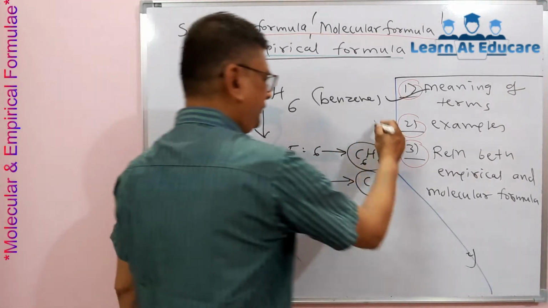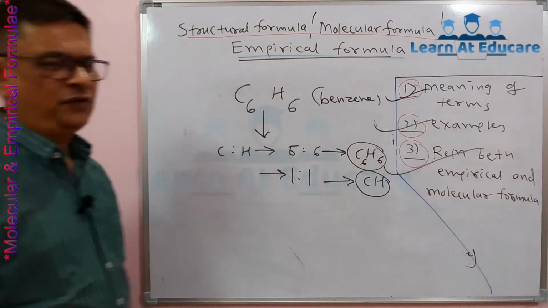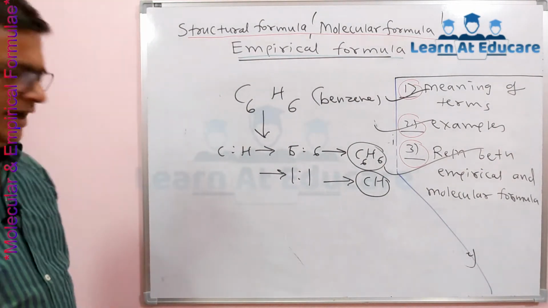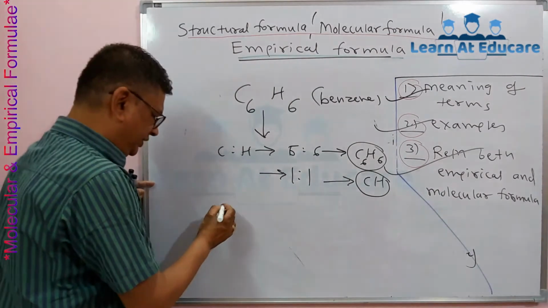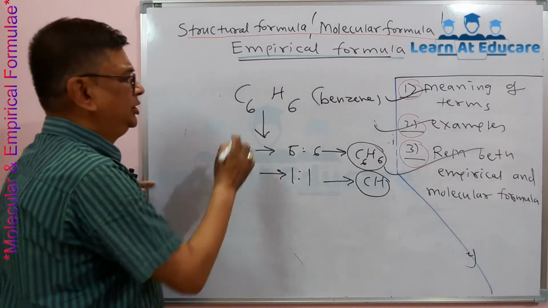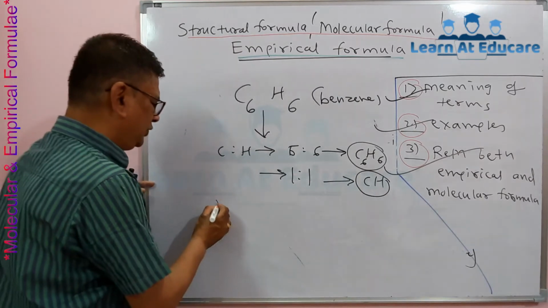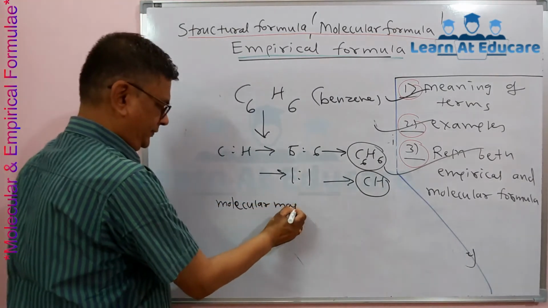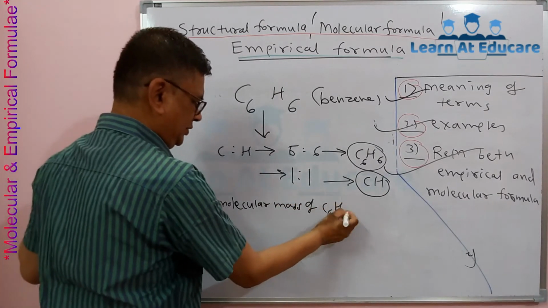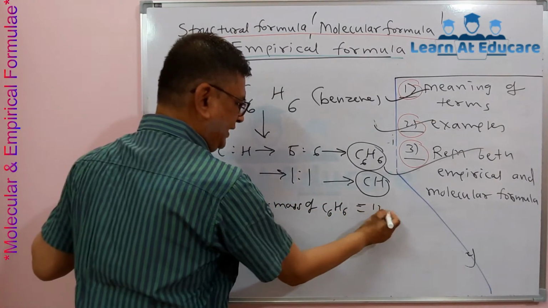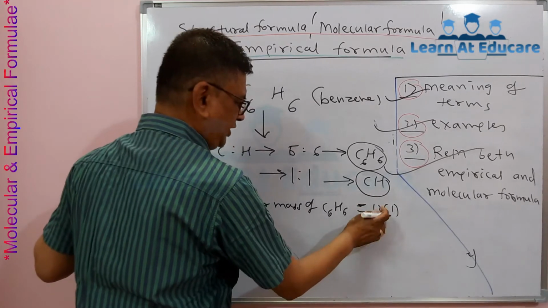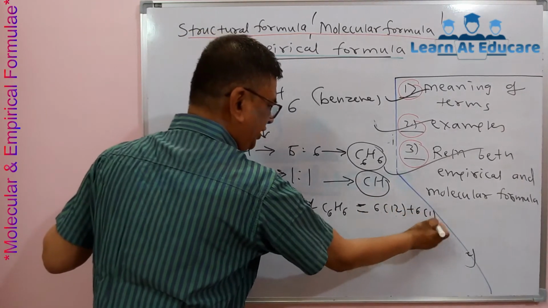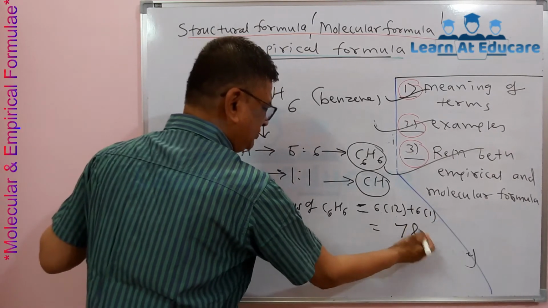Then we will take the relation between empirical formula and molecular formula. With the same example, benzene, we can get both the molecular mass and the empirical formula mass. The molecular mass of benzene is 6 carbon, each with mass 12, plus 6 hydrogen into 1, which comes to 78.